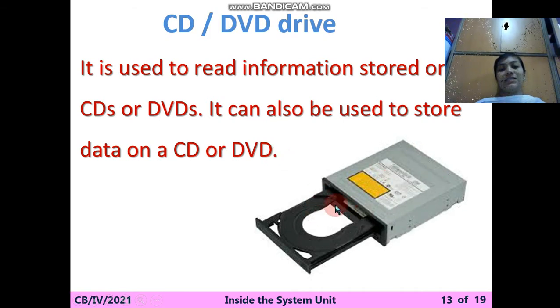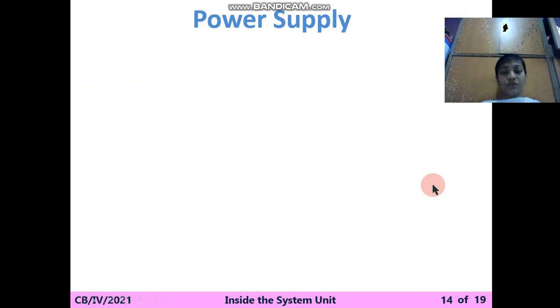Okay, in the CPU this port will be there, meaning you will find it there, you can see that this is for CD DVD, where you put the CD and DVD and read it. For example, if you want to watch a movie and you have a CD, what will you do, you open the CD drive in your computer, you put the CD in the correct position in your drive and you are able to see the data of the CD or the DVD. Okay, so this is the CD drive, you can also see it if you have.